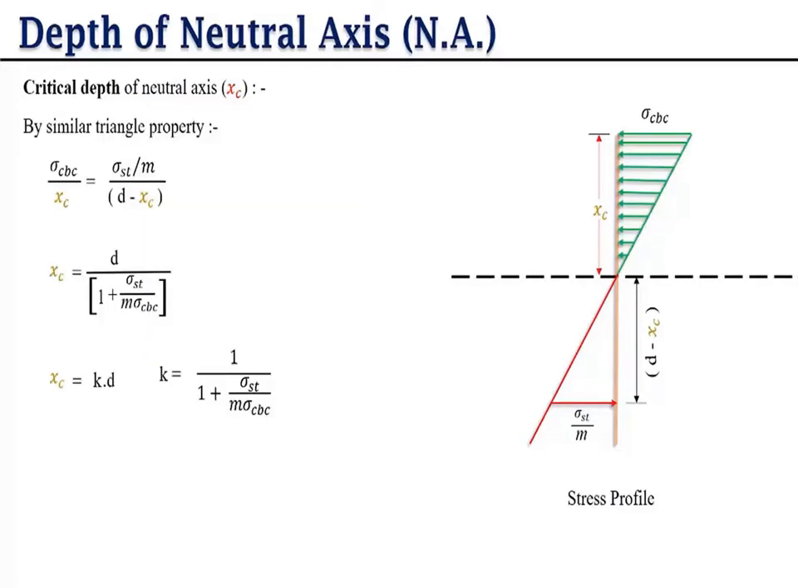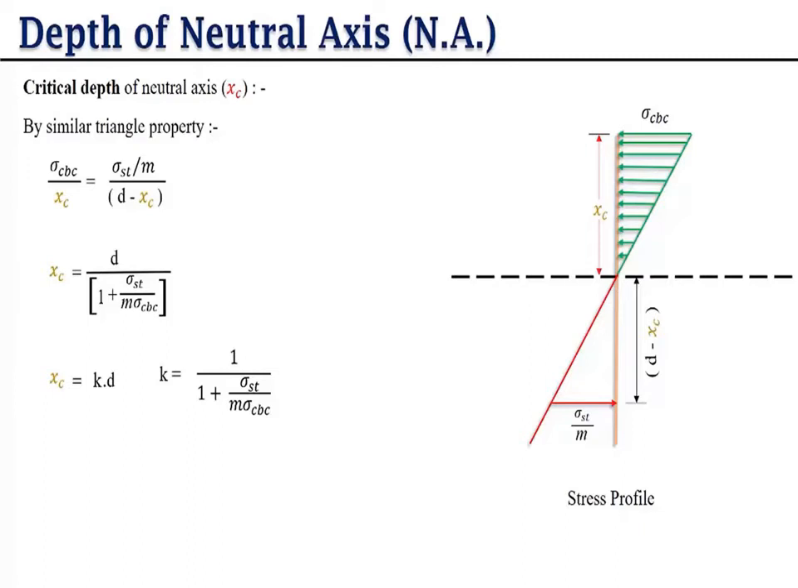So here we find sigma CBC upon sigma XC is equal to sigma ST upon D minus XC. With the help of the similar triangle property, finally we get XC is equal to KD, and K is equal to 1 upon 1 plus sigma ST upon M sigma CBC. So this is the formula for finding the critical depth of the neutral axis.